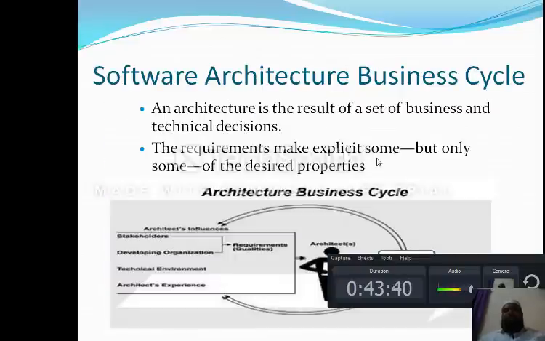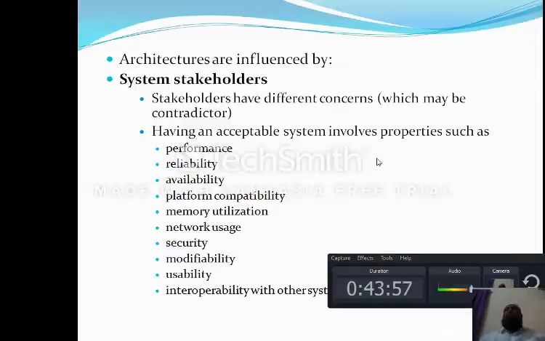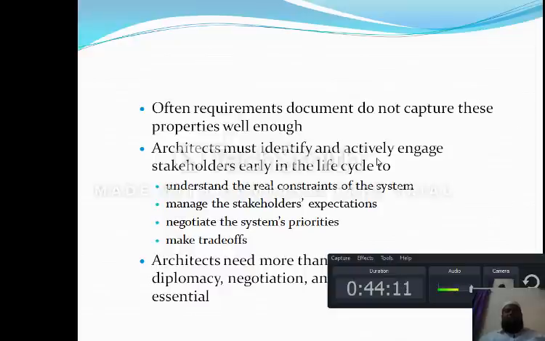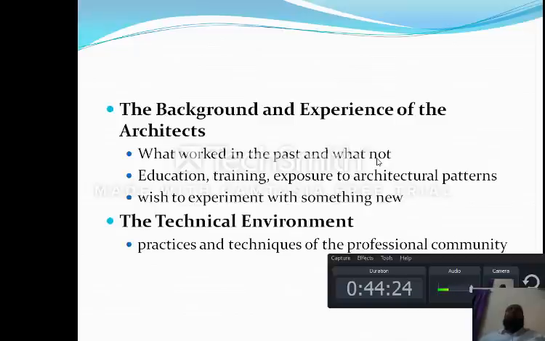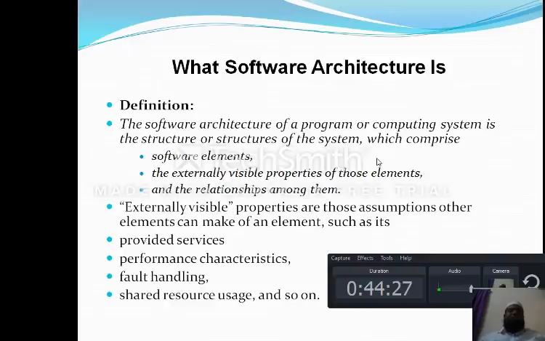In the software architecture business cycle, we saw the needs of a customer, what the architect will be required to do, how the architecture business cycle goes on, and the properties required such as performance, reliability, availability, platform compatibility, memory utilization, network usage, security, modifiability, usability, and interoperability. We also saw, in a clear manner, the qualifications of the architect, what the developing organizations require, the background and experience of the architect, the technical environment, and the definition of an architecture.